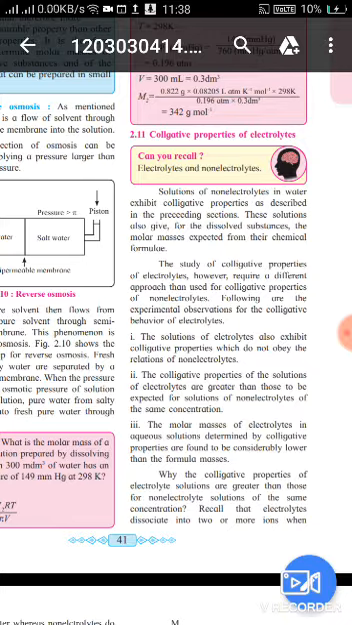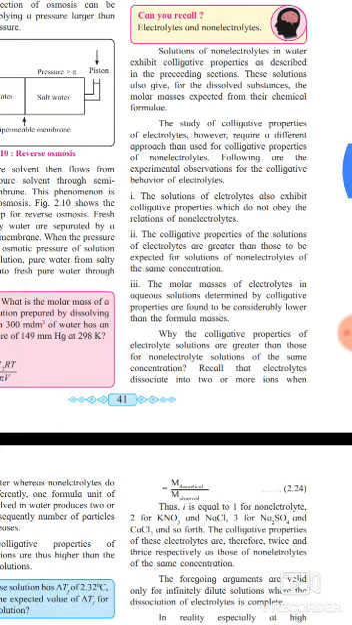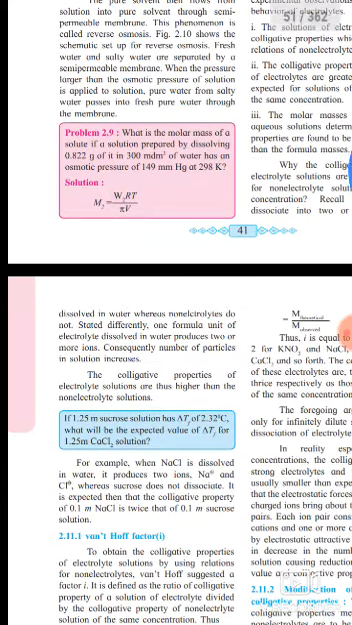Recall that electrolytes dissociate into two or more ions when dissolved in water, whereas non-electrolytes do not. That's why the colligative property of electrolyte solution is greater than that of non-electrolyte solution. State differently, one formula unit of electrolyte dissolved in water produces two or more ions. Consequently, the number of particles in solution increases. The colligative properties of electrolyte solution are thus higher than those of non-electrolyte solution.